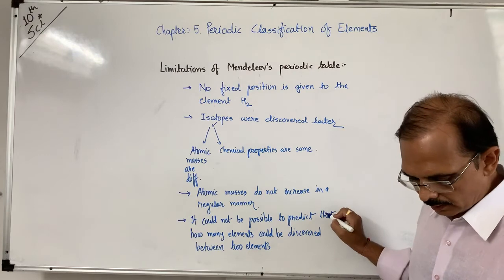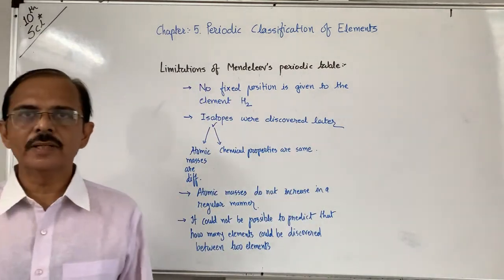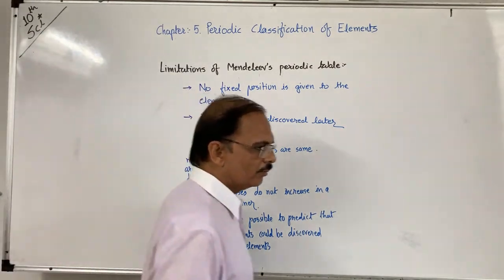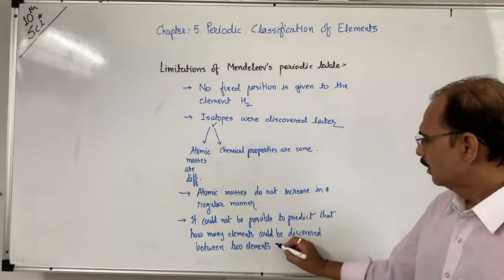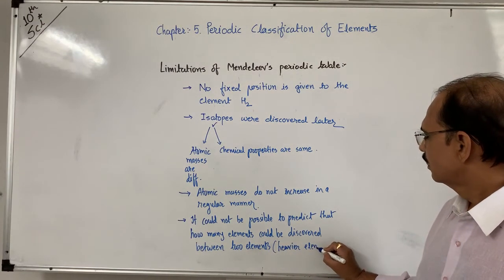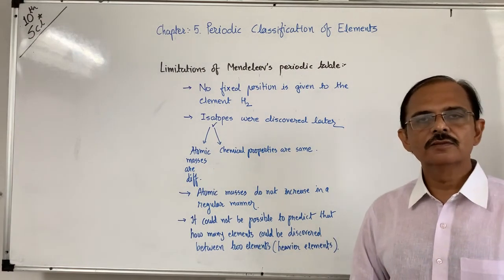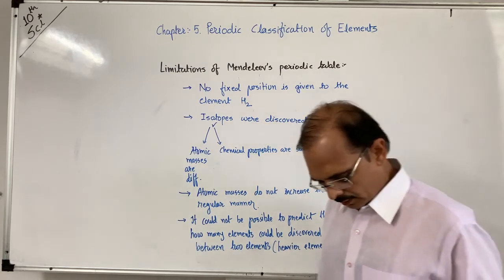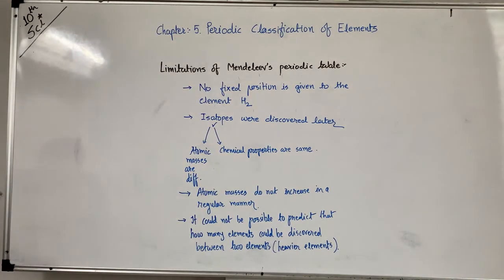So these are the limitations. Especially you can consider here the heavier elements, between two heavier elements like radium, thorium, plutonium, neptunium. Between two heavy elements, many other elements also lie, but Mendeleev could not assign them. And the last one is about Mendeleev's periodic law.